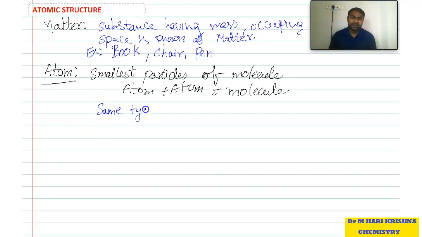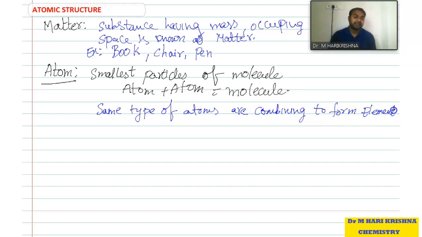Same type of atoms are combining to form a molecule. Actually, when the same type of atoms are combined, it forms an element. The best example: sodium is an element.